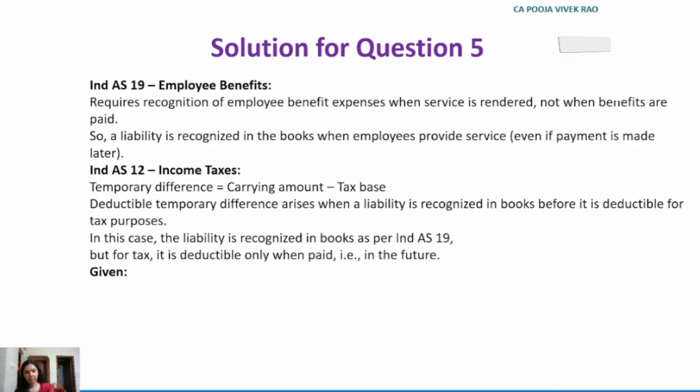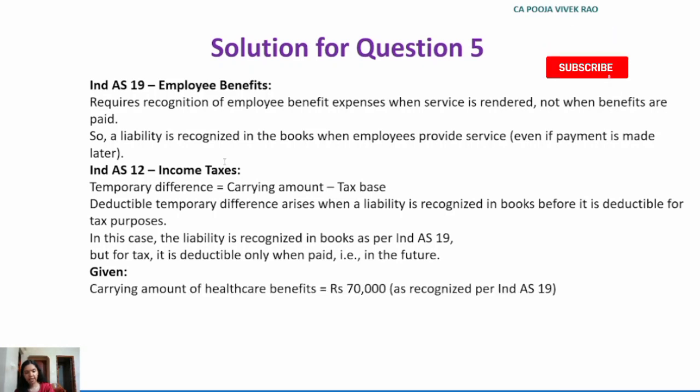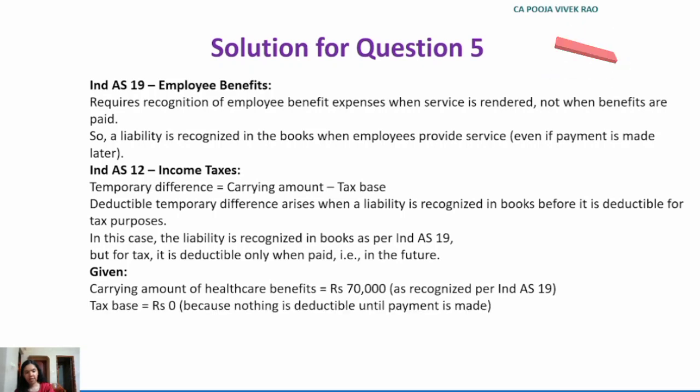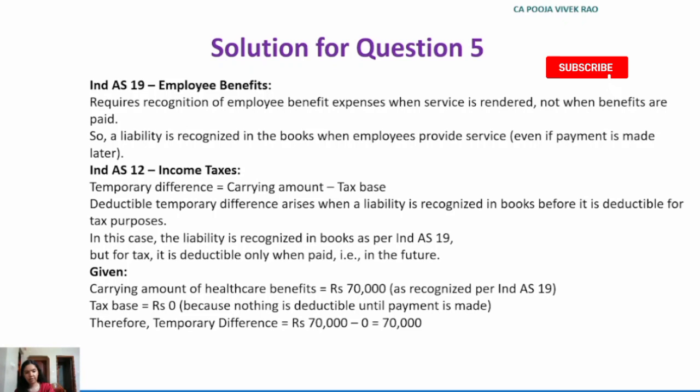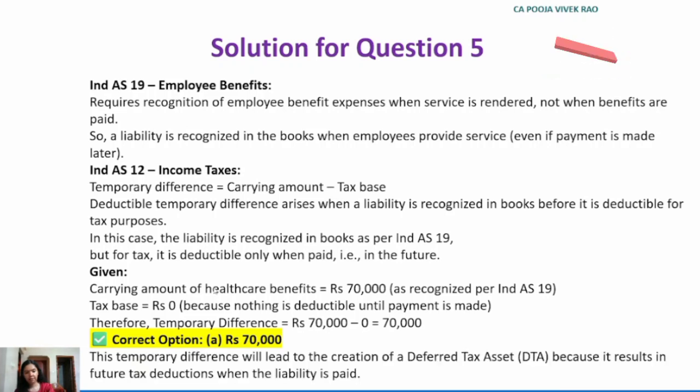Now let's note down some given data. Carrying amount of healthcare benefits, rupees 70,000 as recognized as per Ind AS 19. Tax base 0 because nothing is deductible until payment is made. Therefore, temporary difference is equal to rupees 70,000 minus 0 is equal to 70,000. Hence, the correct option is option A, 70,000. This temporary difference will lead to the creation of a deferred tax asset because it results in future tax deduction when the liability is paid.